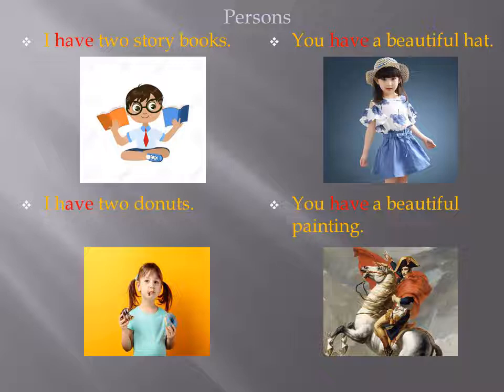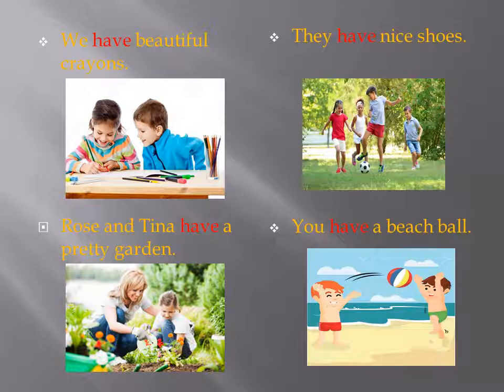Have is used with I when you want to tell someone about what you have. For example, I have two story books. I have two donuts. Have is also used with you. When you are talking to someone, you can use you have to talk about his possession. For example, you have a beautiful hat. You have beautiful paintings. We have beautiful crayons. In this sentence, have is used with we, which refers to more than one person.